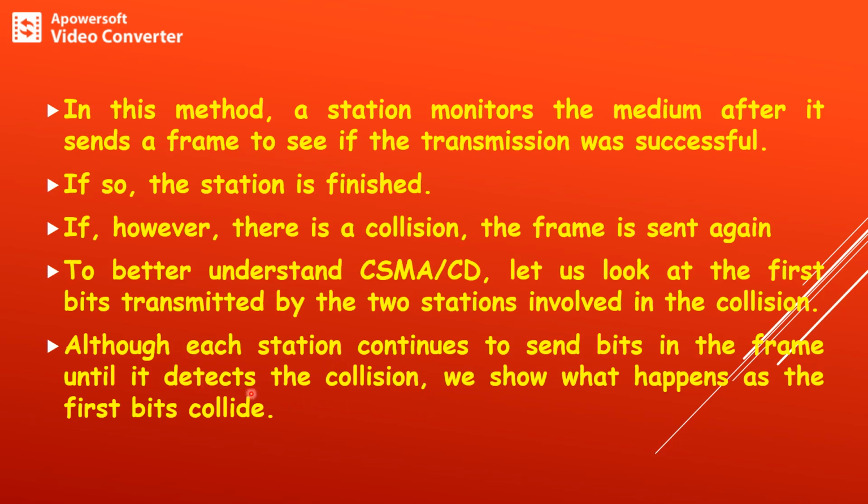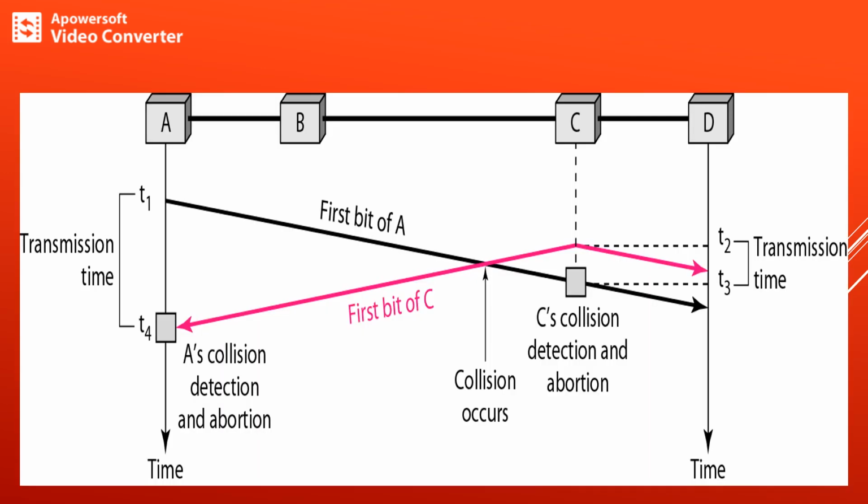Whenever there is a collision, at that instant the respective stations need to abort the transmission. To better understand the concept of CSMA/CD, let us look at the first bits transmitted by two stations involved in the collision.